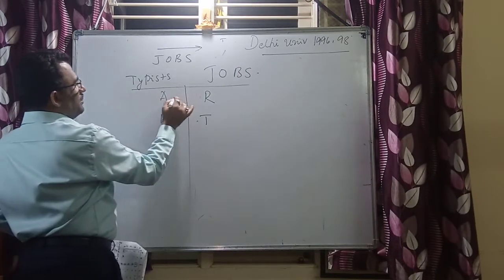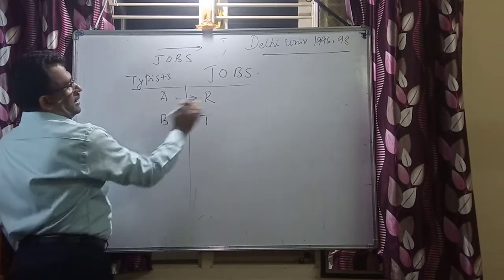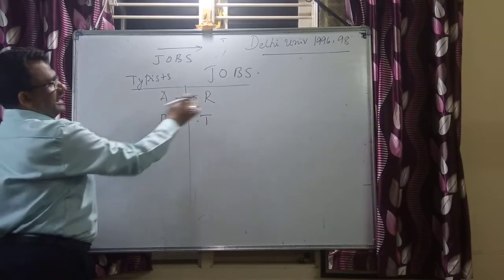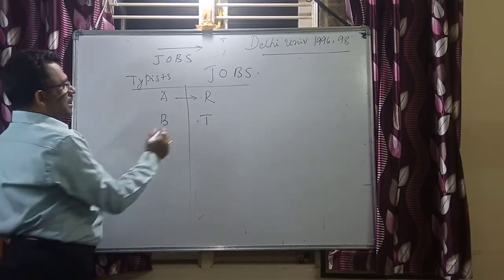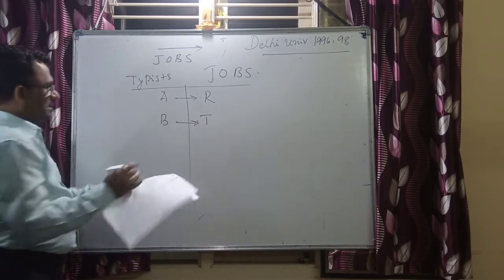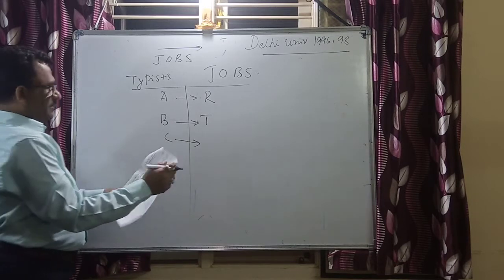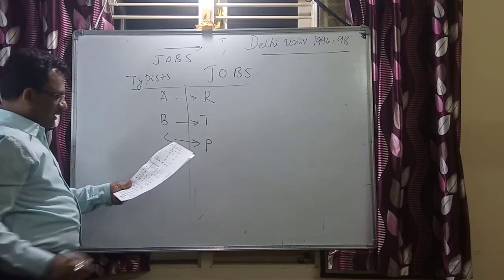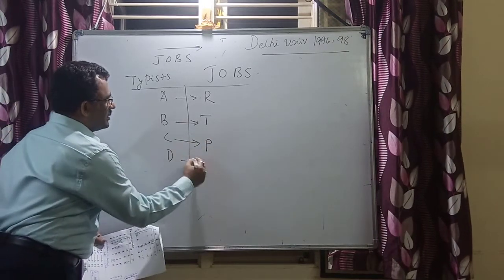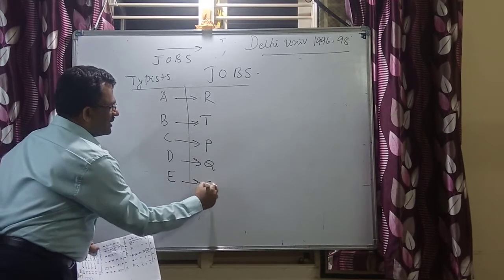Now A job is given to R. A is allocated with R job, B is allocated with T, next C is allocated with the job P, next D is allocated with Q, now E is allocated with S.